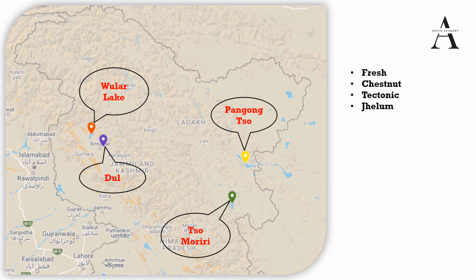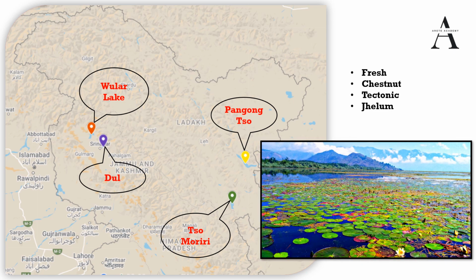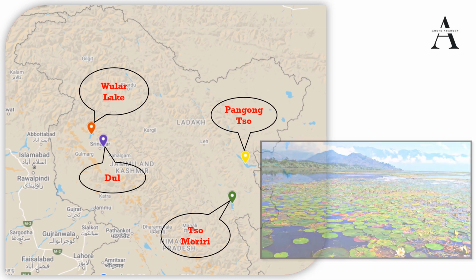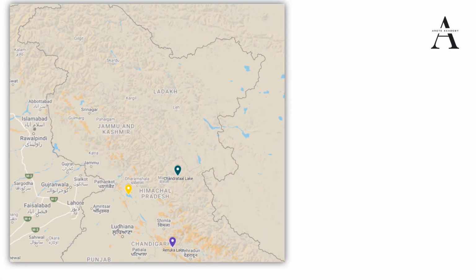So these were the important lakes from Jammu and Kashmir, the freshwater or the urban lakes or the soda lakes or the saline lakes. Surinsar Mansar is another lake from there. This is the image of Wular Lake. Next we will discuss the lakes from Himachal Pradesh.